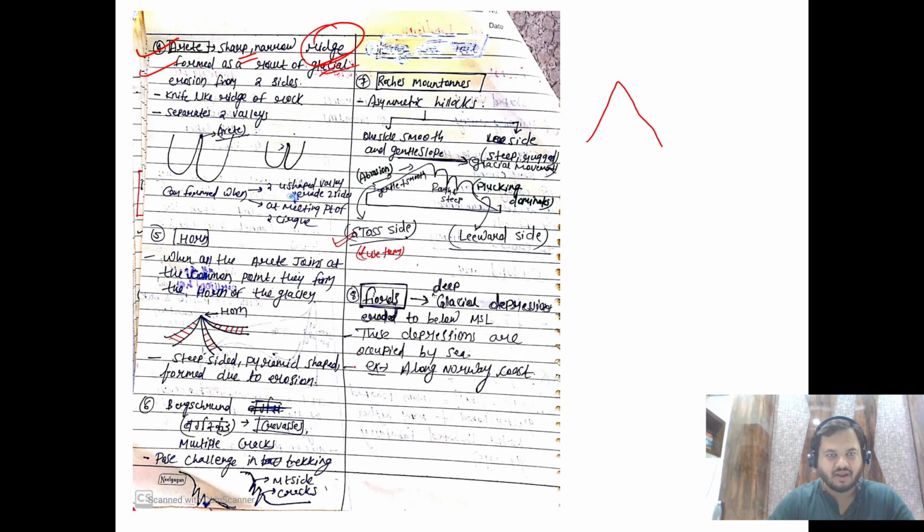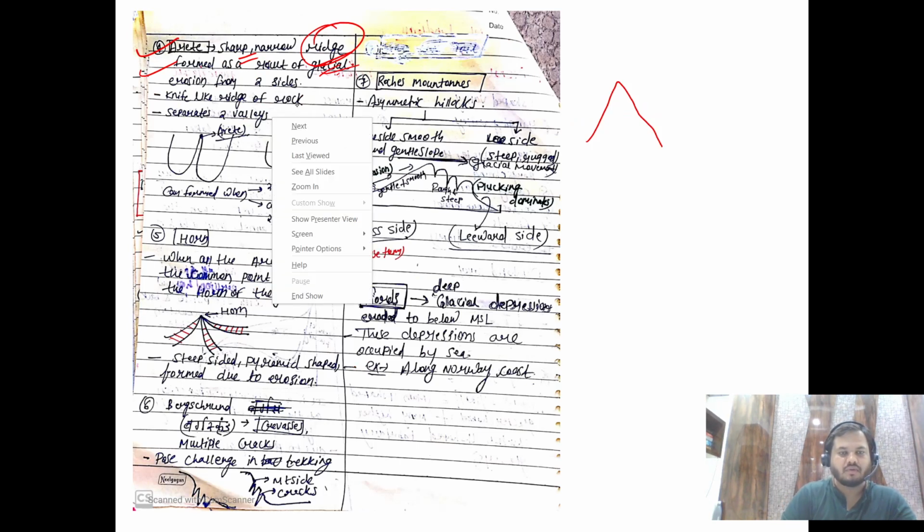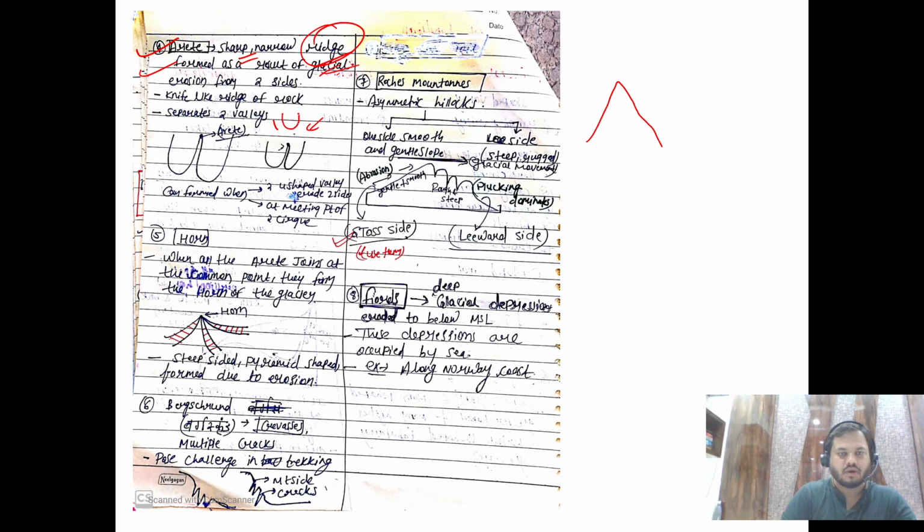So how will you draw the diagram? Just like this. This is a U-shaped valley, right? And here also you have a U-shaped valley. So this peak is nothing but arete, right? So you can draw this simple diagram.